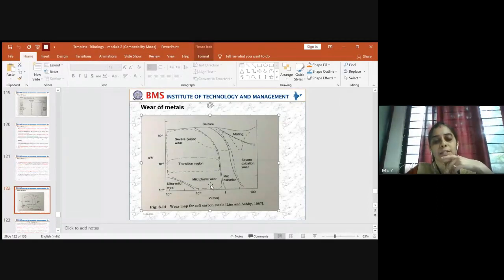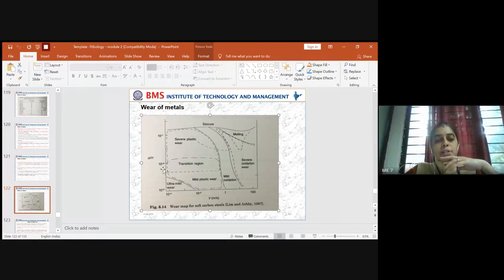Mild plastic wear is associated with pressure below 10 to the power of minus 3; the axis here is 10 to the power of minus 5, then 10 to the power of minus 3, and then 10 to the power of minus 1. When the pressure is around 10 to the power of minus 3, you can see it is in the transition range. The transition range helps in changing from one region to the other. So there is mild plastic wear and severe plastic wear.